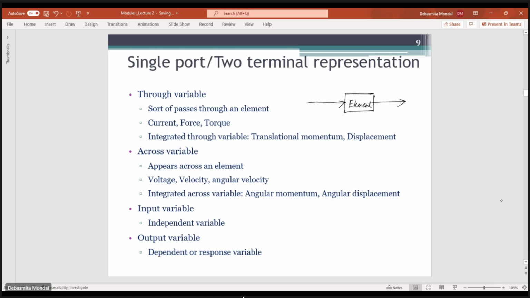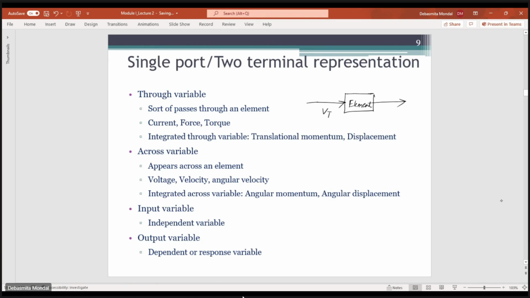One is the through variable. As the name suggests, the through variable is something which goes into the element, flows through the element and comes out from the other side. Let us say it is Vt.